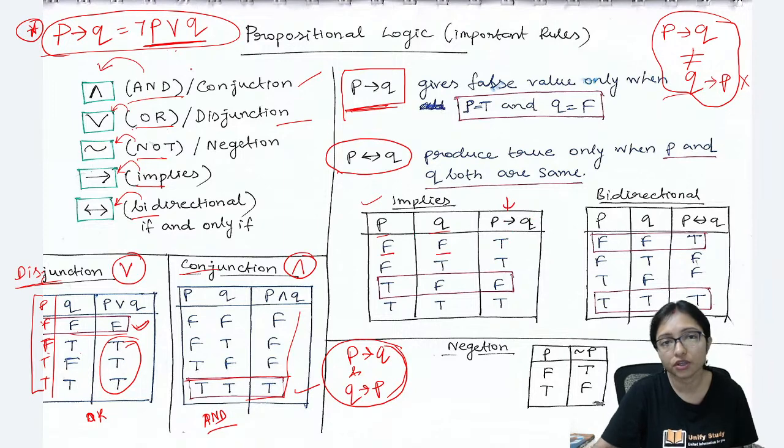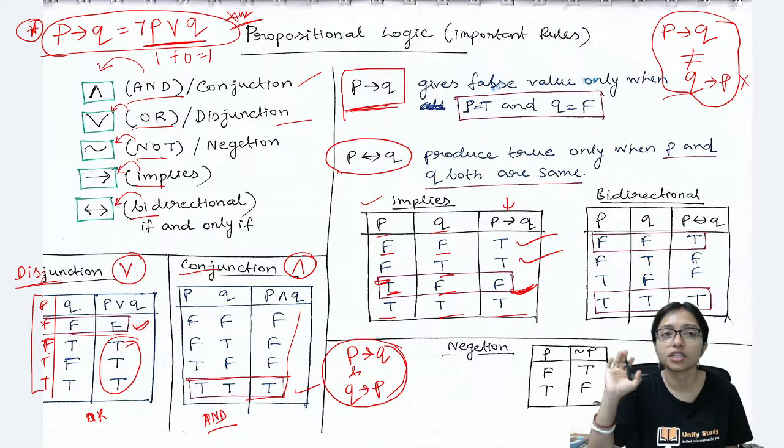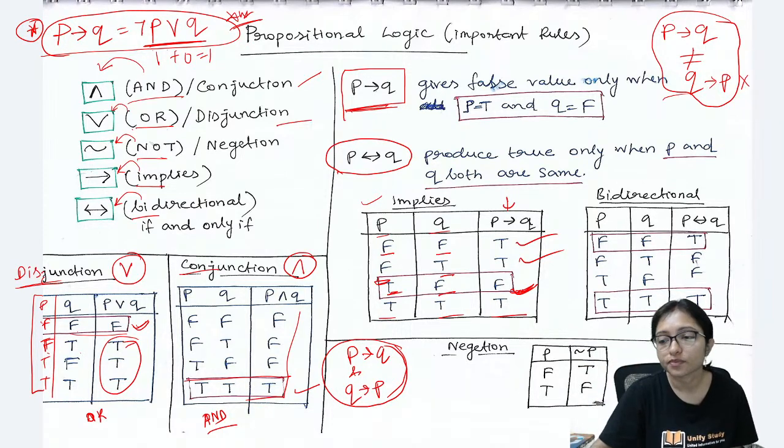This is 0, 0. Not P means 1 plus 0, that is 1. That's why it is 1. Here if you are taking this is 0, this is 1, then also it is 1. If this is 1, this is 0, then it is 0. True and false, then also it is false, right? And after that true will be also true. So everyone write this formula in your notebook. Throughout this propositional logic, you need this formula. Okay? Is this clear? P implies Q, everywhere you have to apply it.